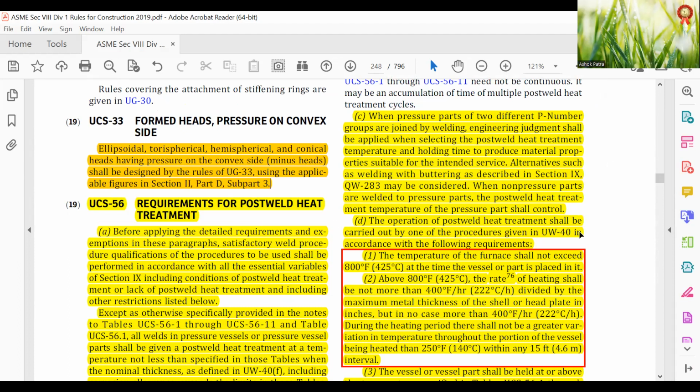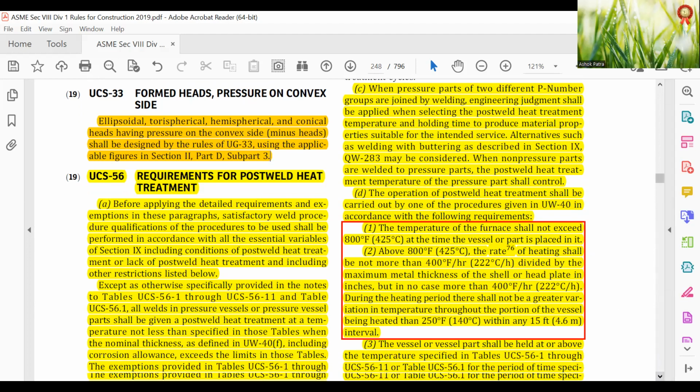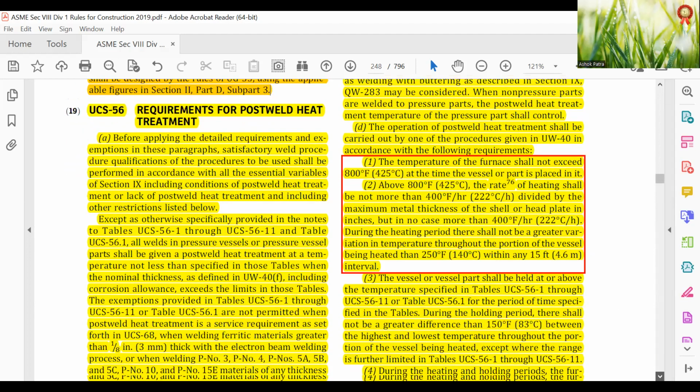The operation of post-weld heat treatment shall be carried out by one of the procedures given in UW-40 in accordance with the following requirements. The temperature of the furnace shall not exceed 800 degrees Fahrenheit (425 degrees Celsius) at the time the vessel or part is placed in it.